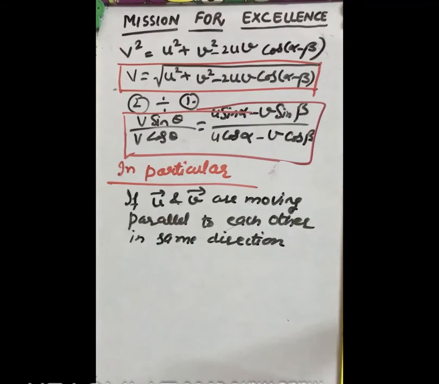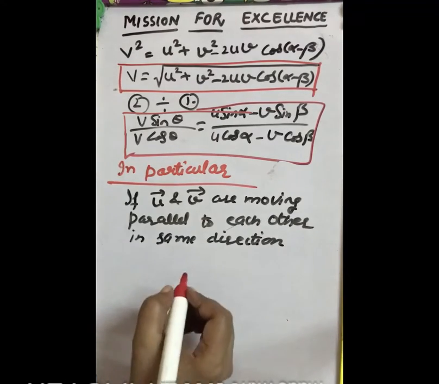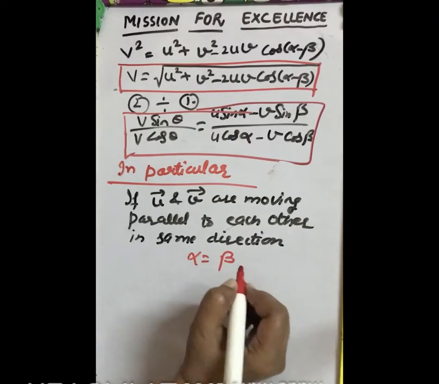If they are moving in the same direction, it means alpha will be equal to beta.